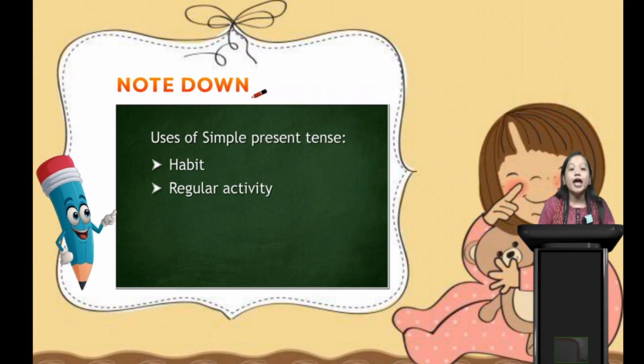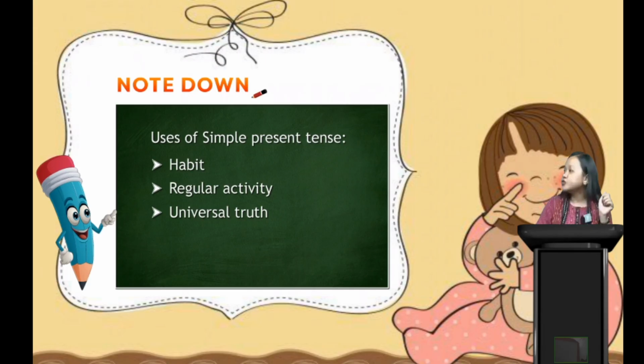When we talk about somebody's regular activity. What is a regular activity? An action which we do on a regular basis. Today I woke up in the morning, I brushed my teeth, I drank warm water. This is the activity which we do every day, right? So when we express a regular activity, we have to express it in simple present tense.